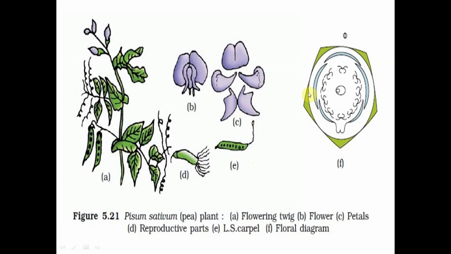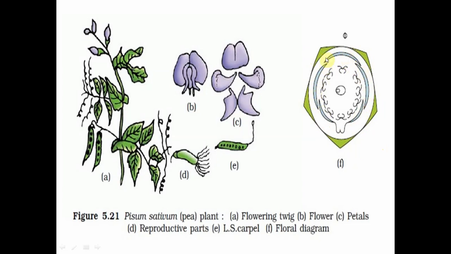Here in the floral diagram we see the outermost one is called the calyx, and it shows 5 sepals which are fused, also called the gamosepalous condition. And in the next level we find the 5 petals which show the descendingly imbricate aestivation.